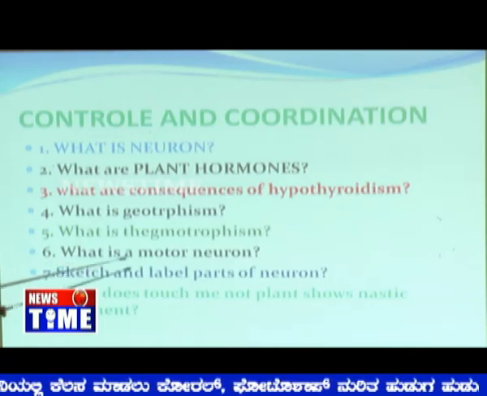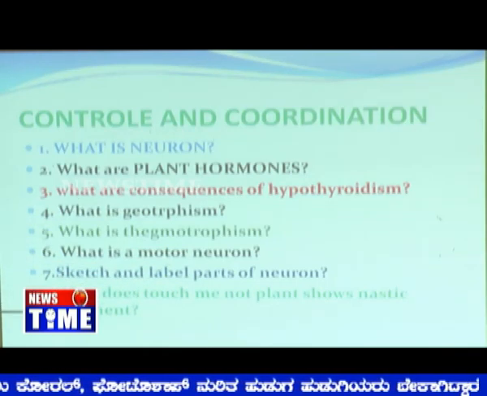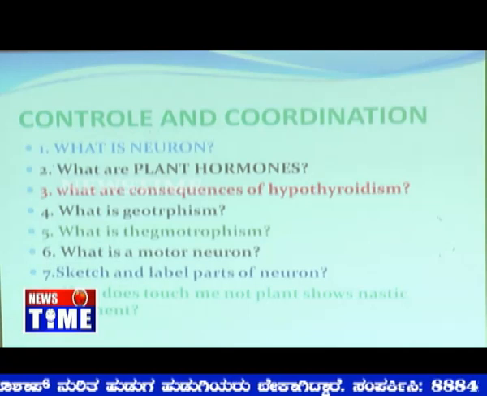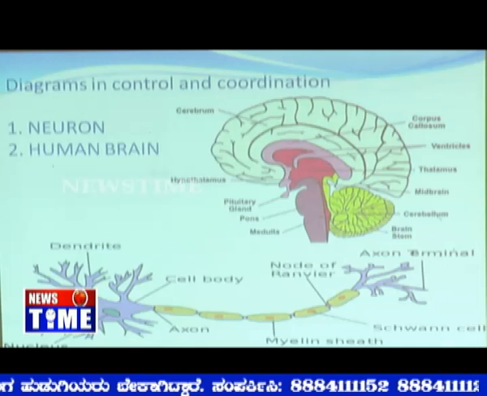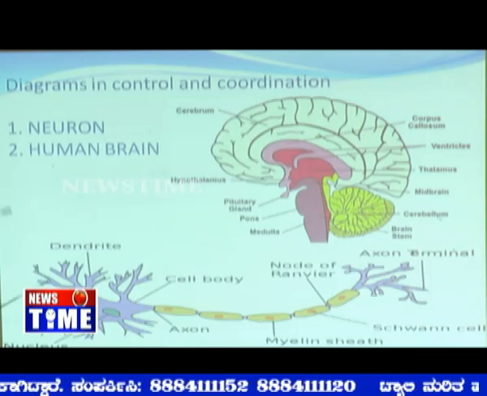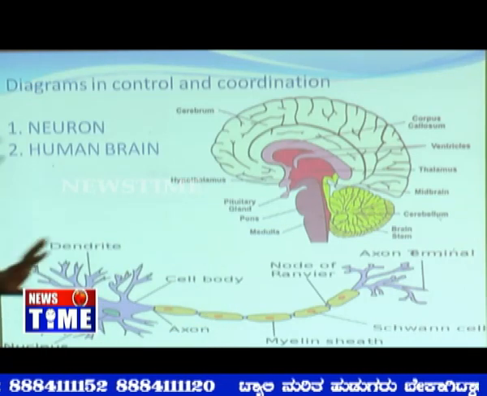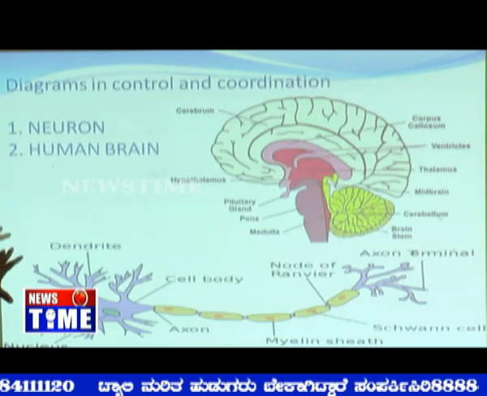Then we come across what is a motor neuron. We come across sketch and label the parts of the neuron, and how does touch-me-not plant show nastic movement because of the plant water relationships. It shows us the different kinds of closure. Then the two important figures are very easy to draw. Make one small circle and put a line, and here and there some decorations. Definitely you are going to be drawing the neuron structure.